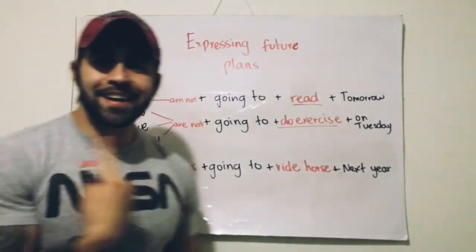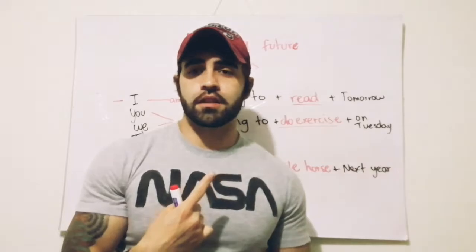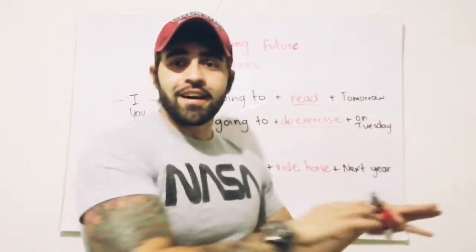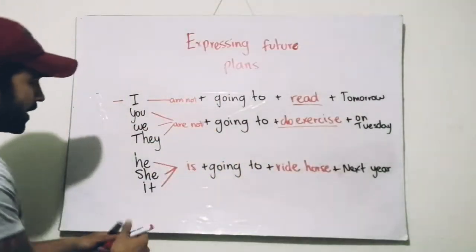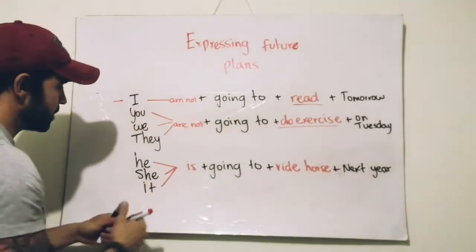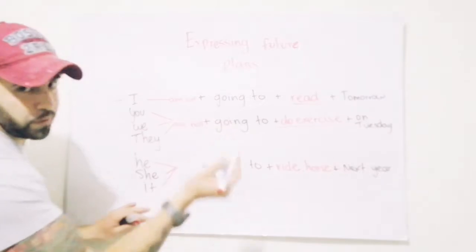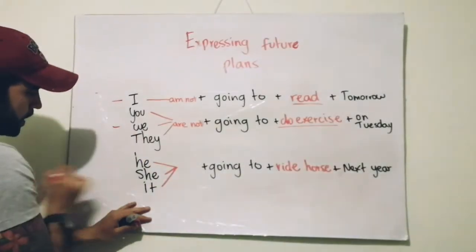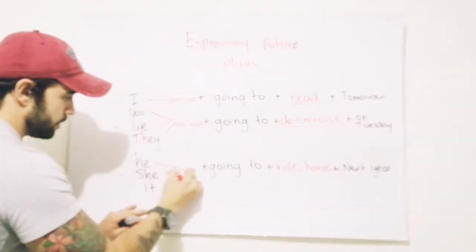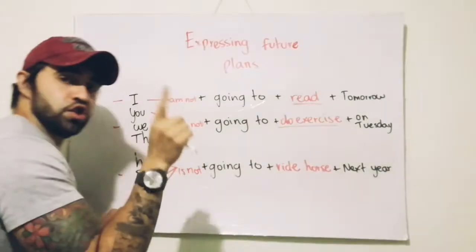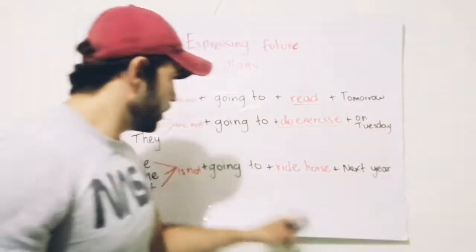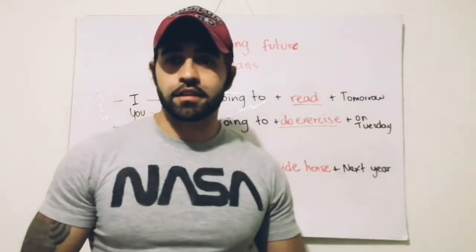Or we are not going to do exercise on Tuesday, or they are not going to do exercise on Tuesday. Now, finally, yes, we have is. In this case, if we want to make this negative, I say is not. So I say he is not going to ride a horse next year.